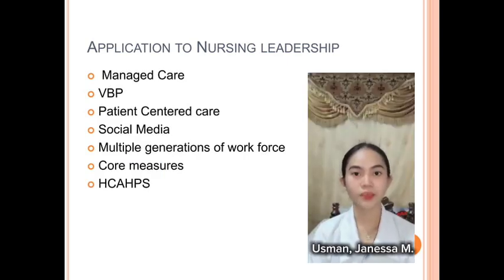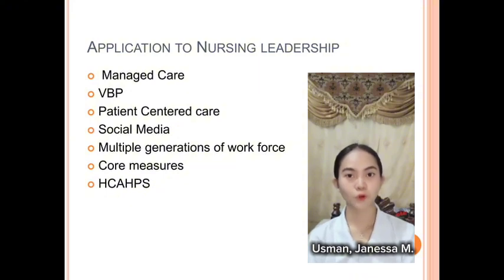This slide lists several areas within nursing leadership where Lewin's change management model could be applied. The areas mentioned include managed care, implementing and adapting to changes in healthcare financing and delivery systems. Value-based purchasing, adjusting practices to meet value-based reimbursement models.